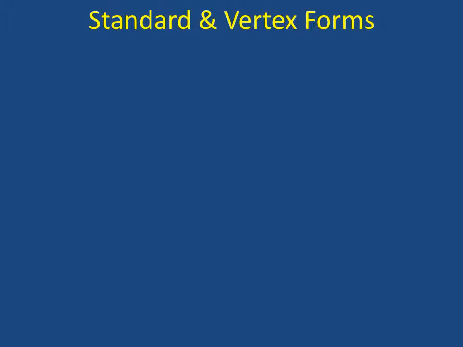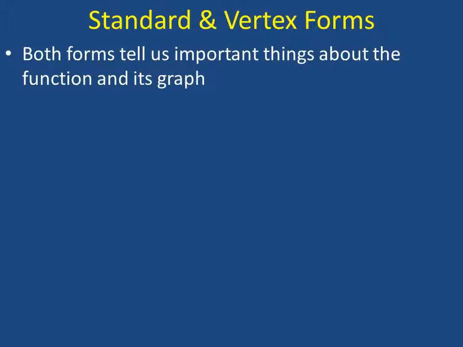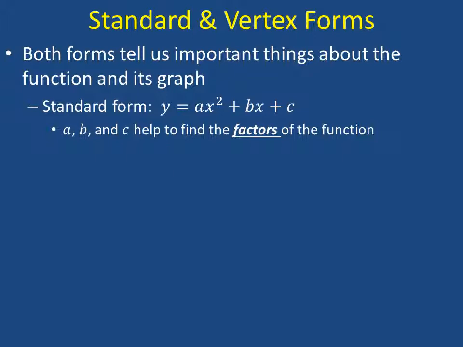It's important to understand both the standard and the vertex forms of the quadratic equation. Both forms tell us important things about the function and its graph. The standard form looks like this. The numbers that are important here are the a, the b, and the c. These help us to find the factors of the function.